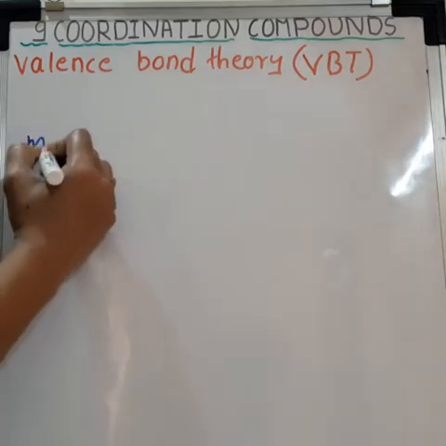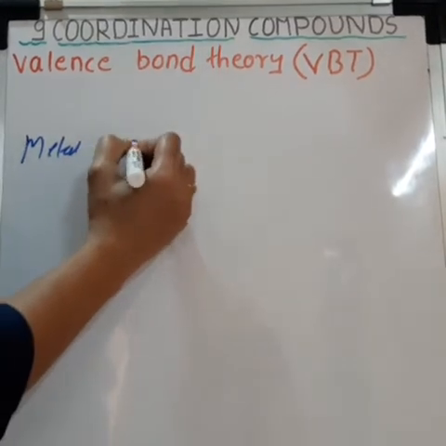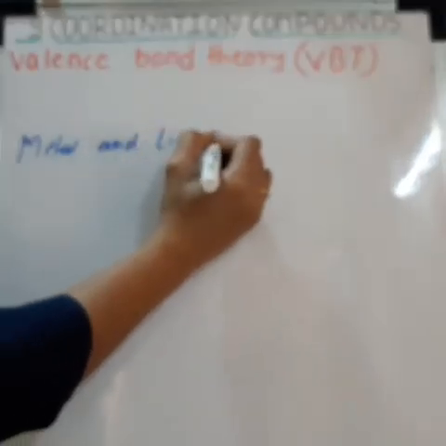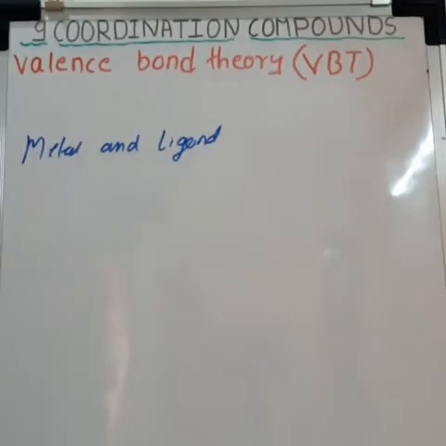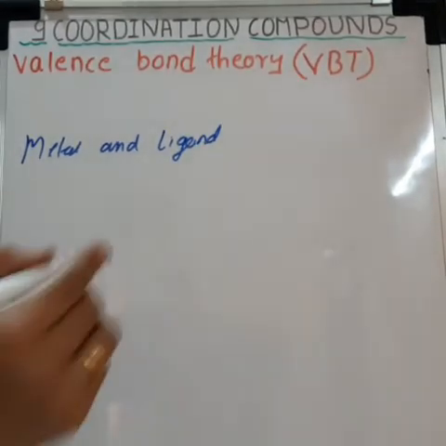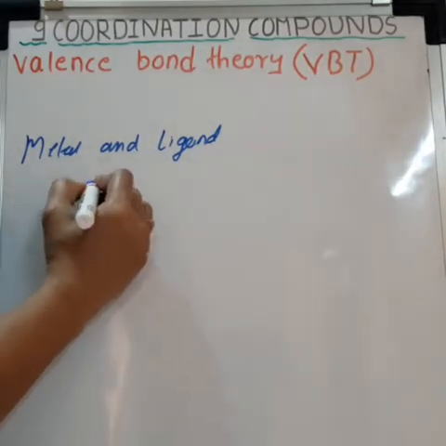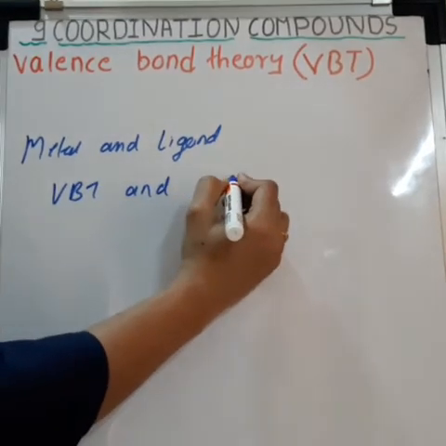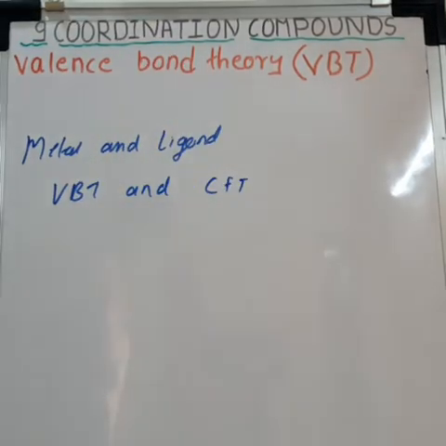So metal and ligand bonding in the coordination compounds can be explained by two theories, valence bond theory and crystal field theory, CFT. But now only VBT is there for our syllabus. So students, I suggest before studying VBT in coordination compounds, please read VBT and concept of hybridization in 11th standard.